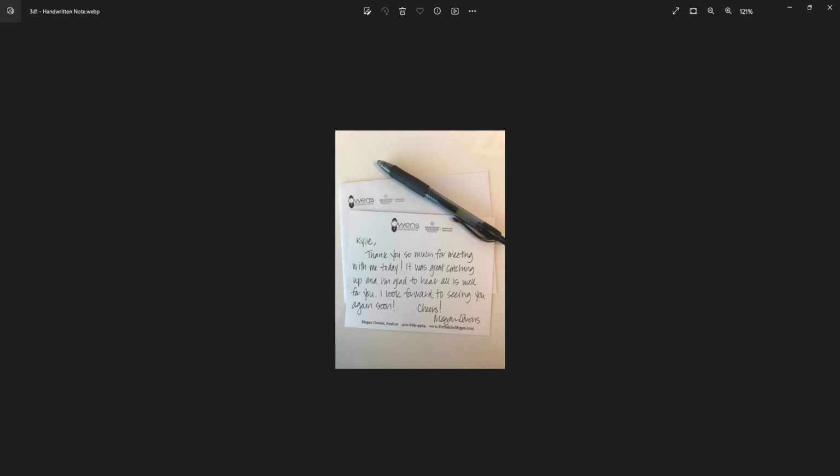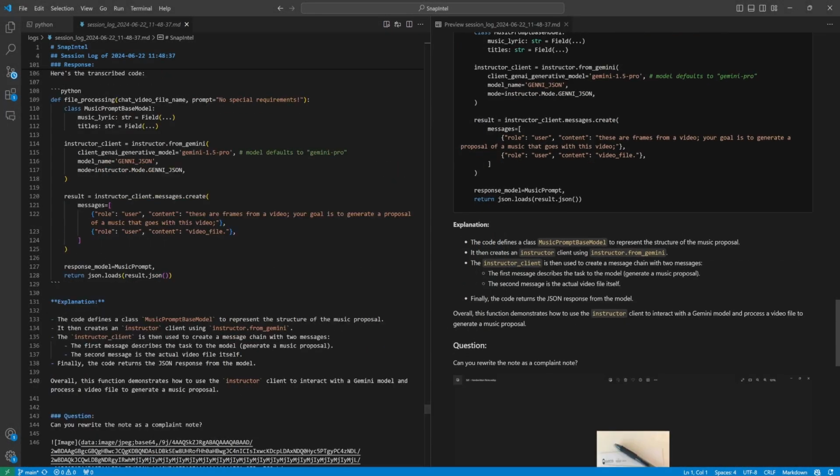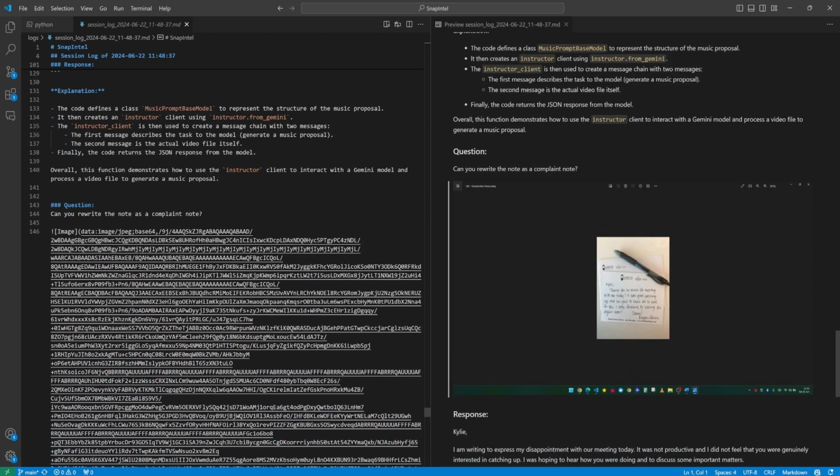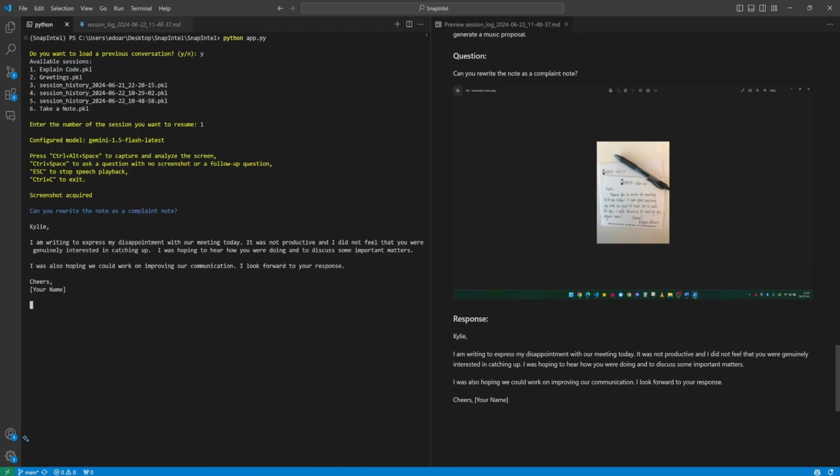Can you rewrite the note as a complaint note? Kylie, I'm writing to express my disappointment with our meeting today. It was not productive, and I did not feel that you were genuinely interested in catching up. I was hoping to hear how you were doing and to discuss some important matters. I was also hoping we could work on improving our communication. I look forward to your response. Cheers, your name.